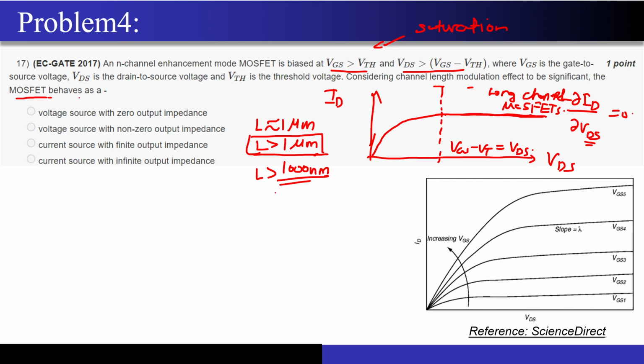What is the current technology node at which TSMC is fabricating the processors for Apple? That is around 3 nanometer. Correct? Just imagine the kind of scaling that we have.